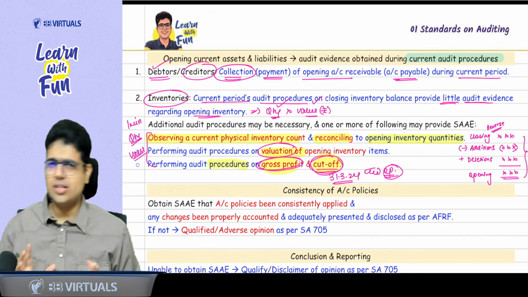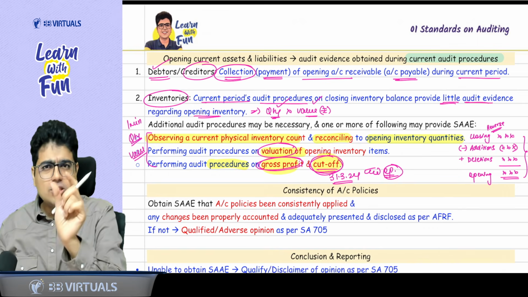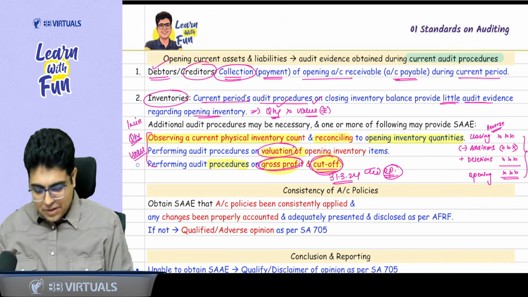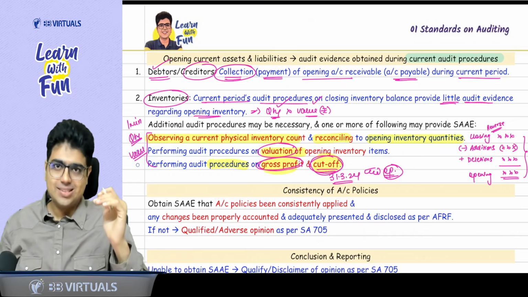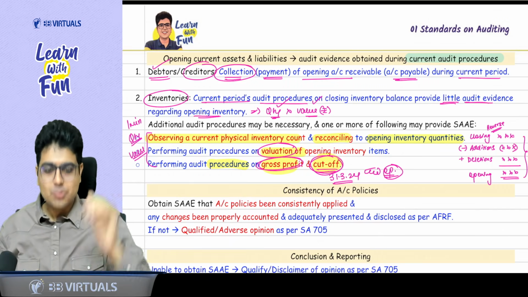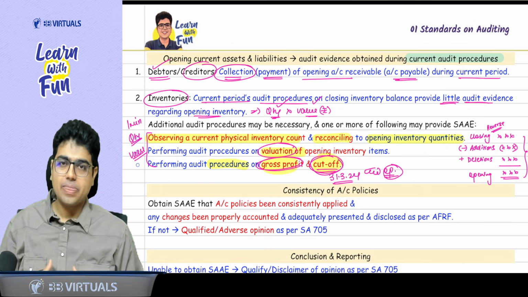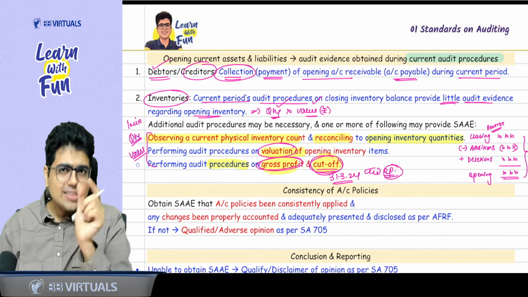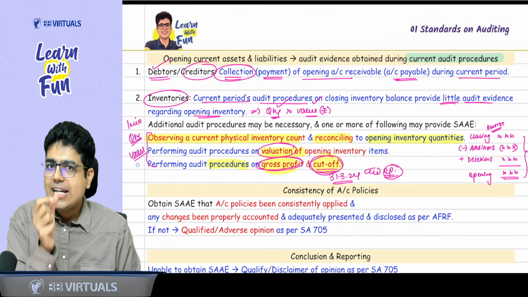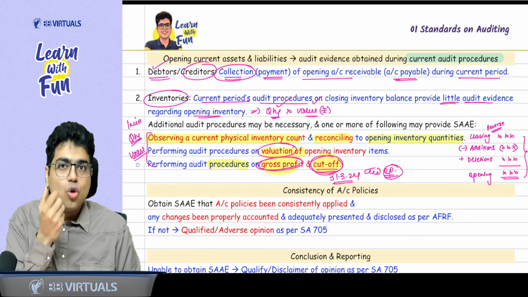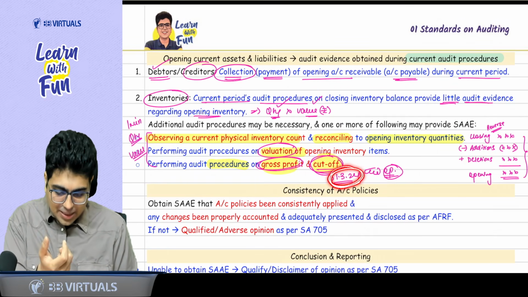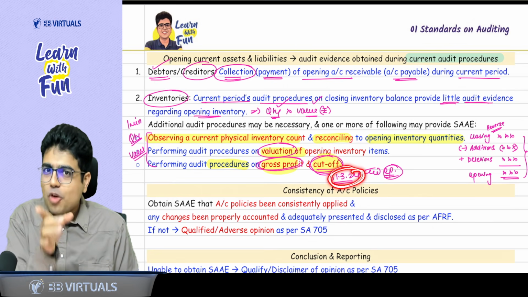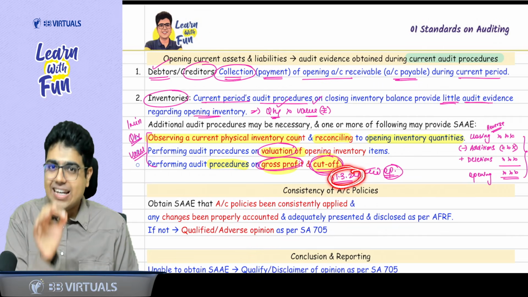Now, sir, what about valuation? So valuation is something you already know, cost or NRV, whichever is lower. So perform the procedure on valuation of inventory. For valuation, you also need to know the gross profit, because once you reduce the gross profit from the sales price, then only you get to know the cost. And one more thing, when you are testing this inventory, you should be sure that the inventory balance is on the opening day. Opening means 31st March 24. So if you want to be sure that this inventory balance is on 31st March 24, you need to perform cutoff procedure, that it relates to that date only.